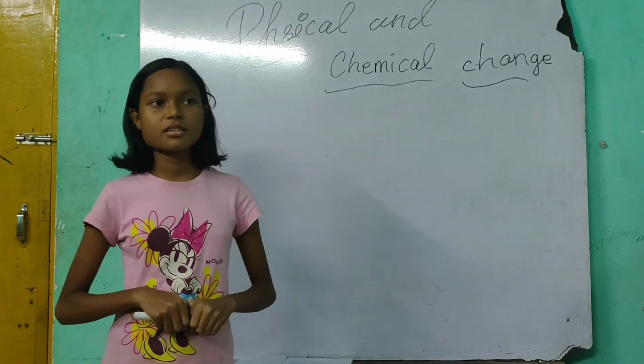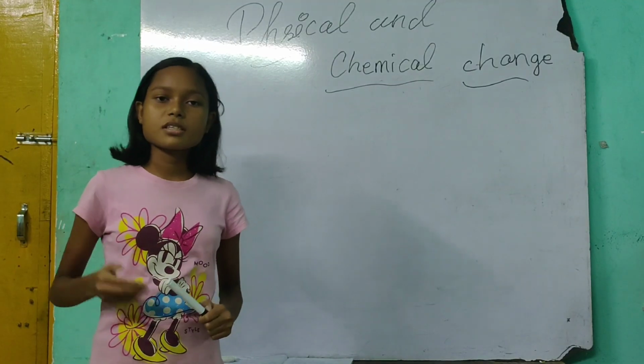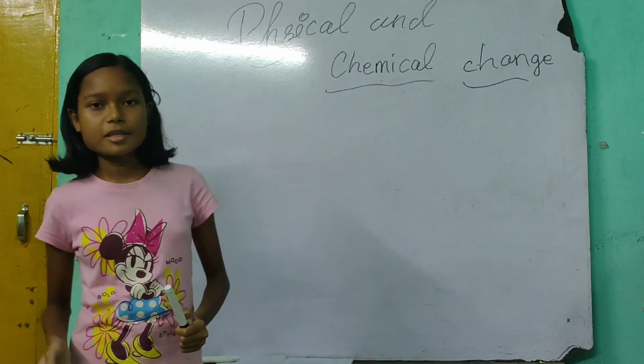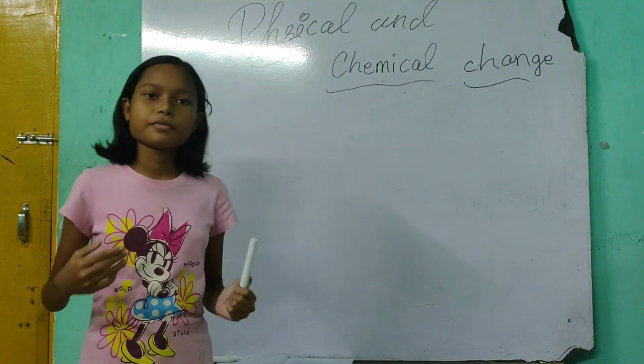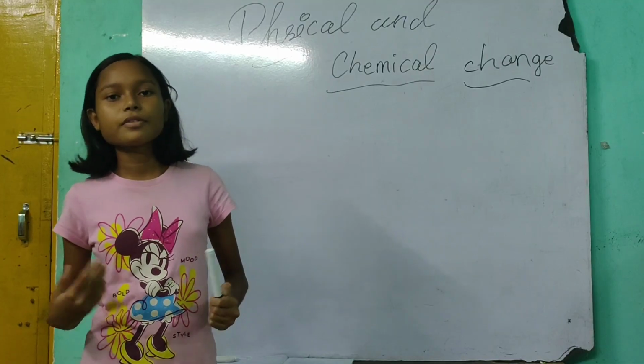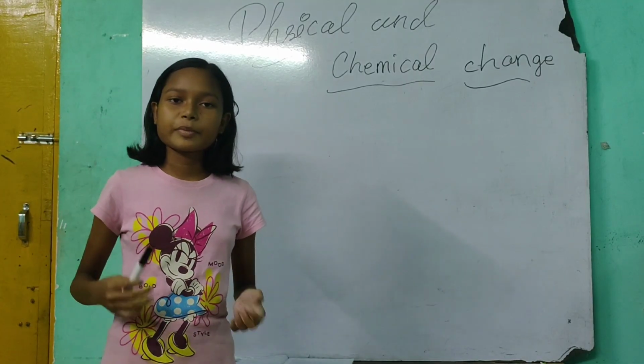Physical change, those changes in which no new substances are formed are called physical change. They are temporary changes.